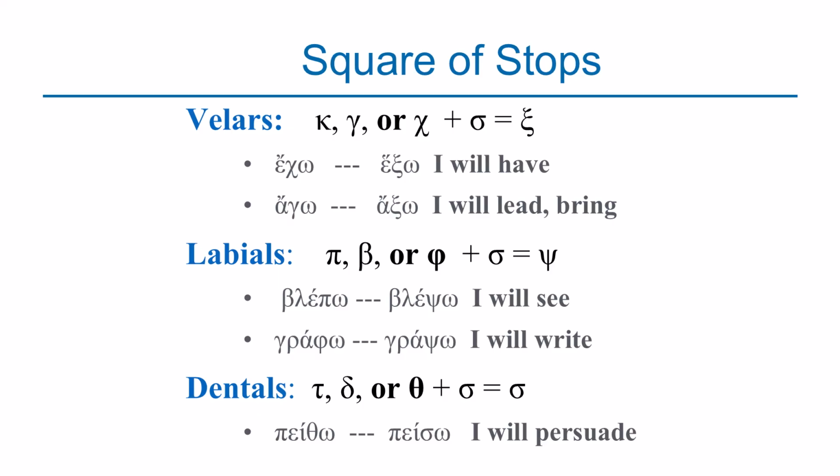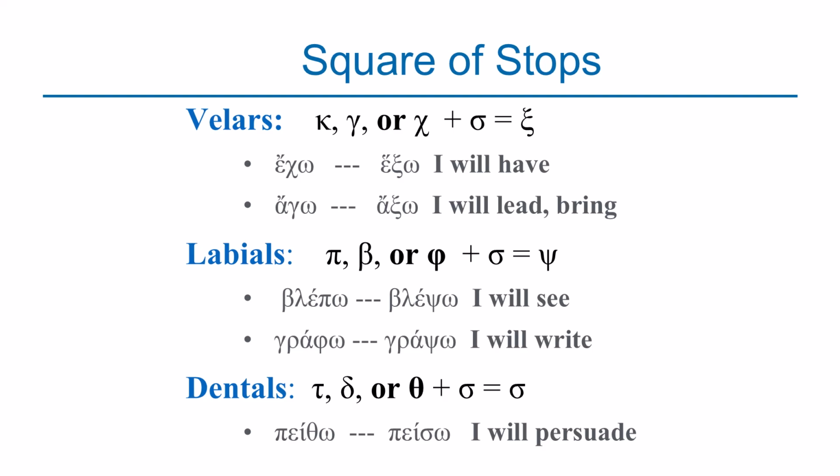Last example is on the dentals. We said when sigma joins tau, delta, or theta, the dentals are going to be dropped and sigma will be maintained, as in the case for peitho in the present tense. In the future tense, it will be peiso, which means I will persuade. Peitho means I persuade. Peiso in the future tense means I will persuade. So the theta has been dropped, maintaining sigma there. So these are some of the few changes that happen when sigma joins itself to some consonants. But the root is the same, only the endings will be different.